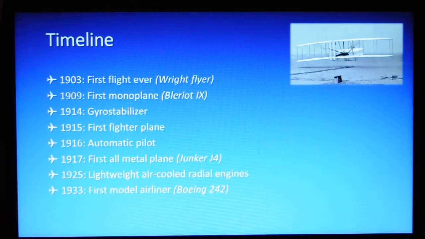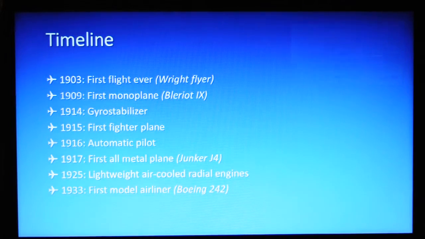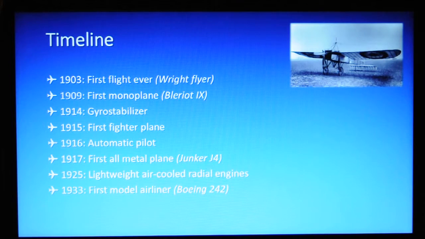In 1903, the first flight of an object heavier than air took place. It was called the Wright Flyer and was made by the Wright brothers, which we will be talking about later. It flew 37 meters in 12 seconds. In 1909, Louis Blériot invented the first monoplane called Blériot the Ninth. It flew 36.6 kilometers in 37 minutes, from Calais in France to Dover in the United Kingdom.